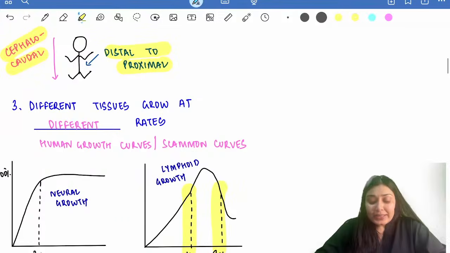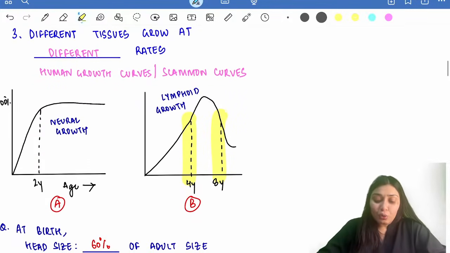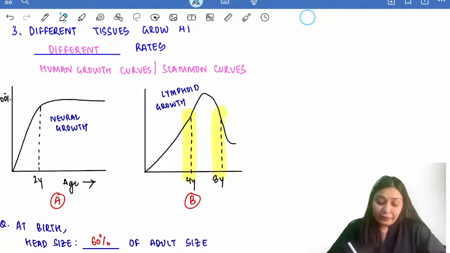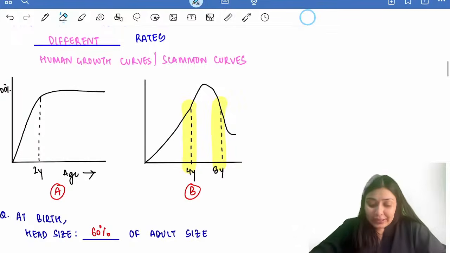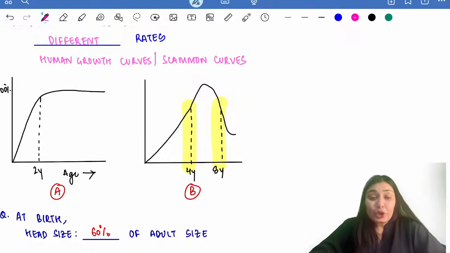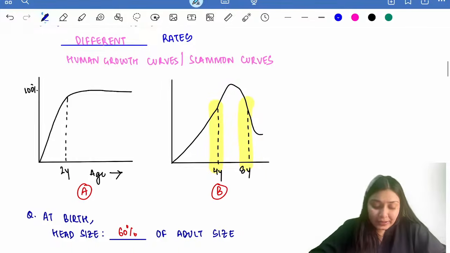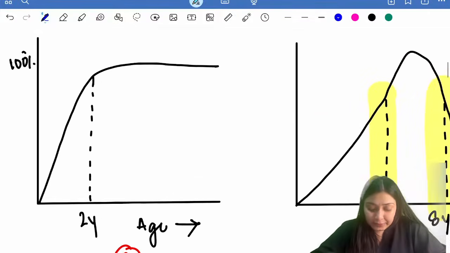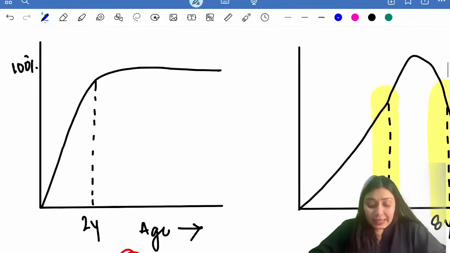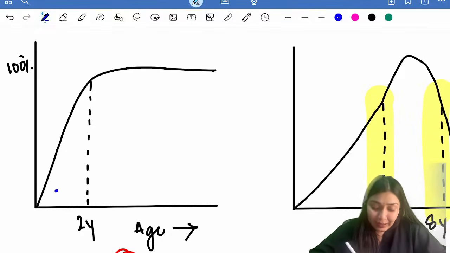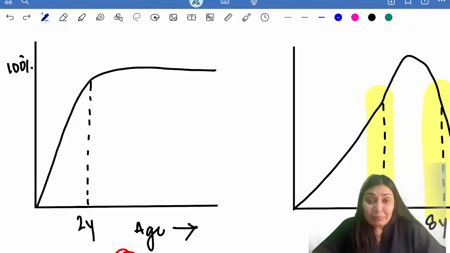And the third law says that different tissues grow at different rates. So let us look at these curves. These are the human growth curves or Scammon curves. What can you see over here? Look at curve A. Can you see the growth of the tissue over here? In the first 2 years of life, there is the maximum growth. Approximately 90% of the growth of this tissue happens, and thereafter there is little to no growth.